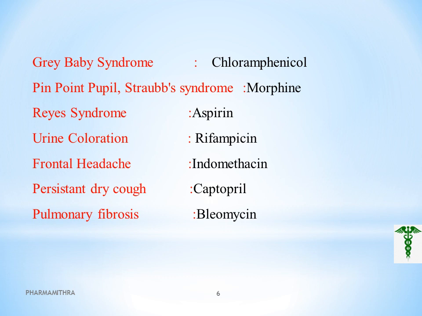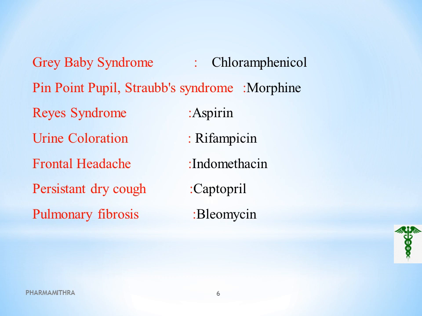Next, urine coloration is caused by rifampicin. If we take rifampicin, it will produce an orange color in the urine as well as the feces. The frontal headache is a side effect of the drug indomethacin. Frontal headache means a headache in the forehead region, in the frontal portion, which is associated with the indomethacin drug.